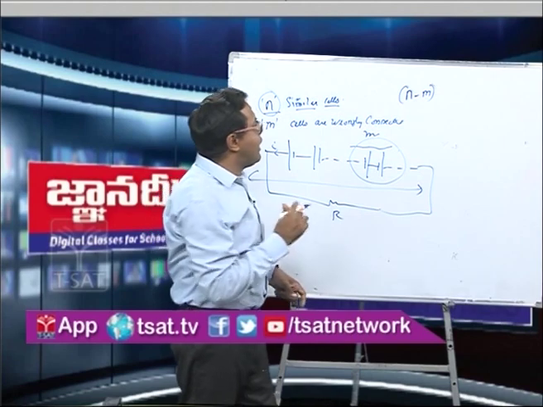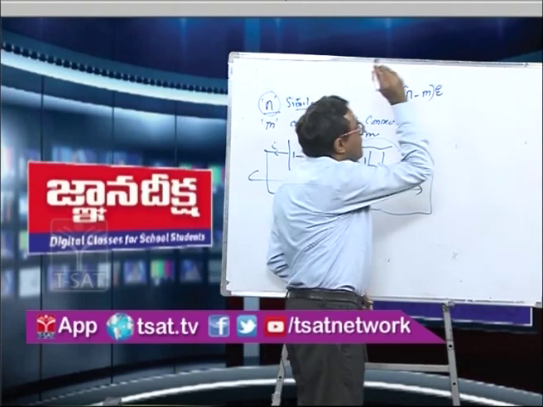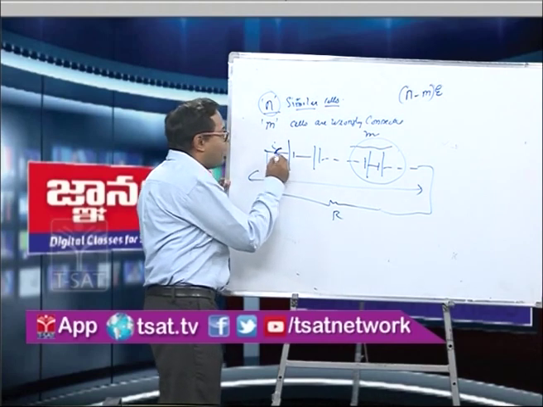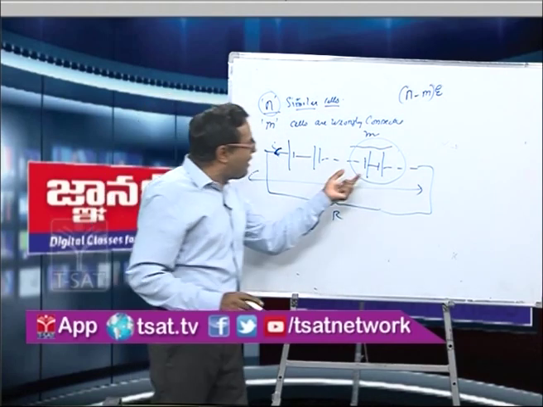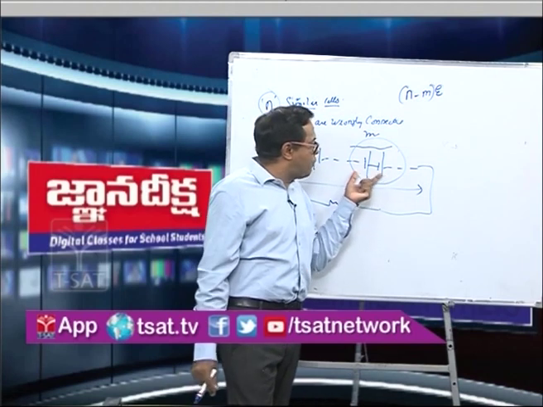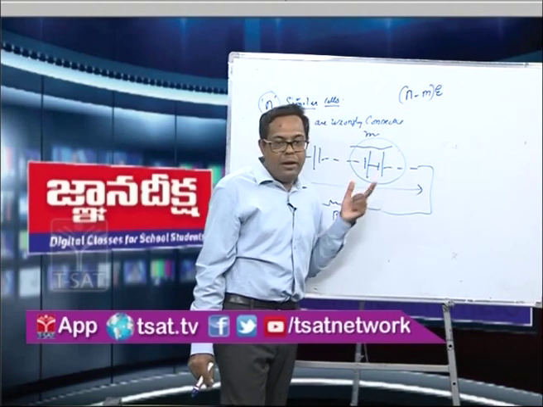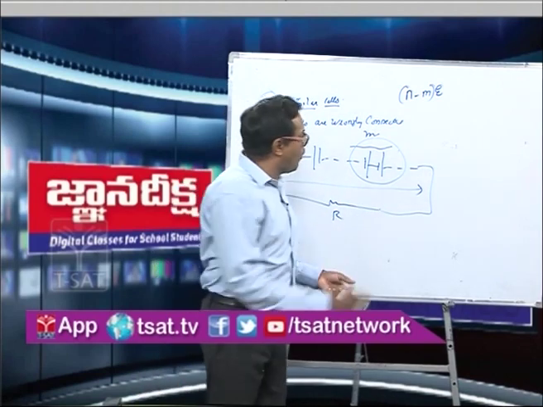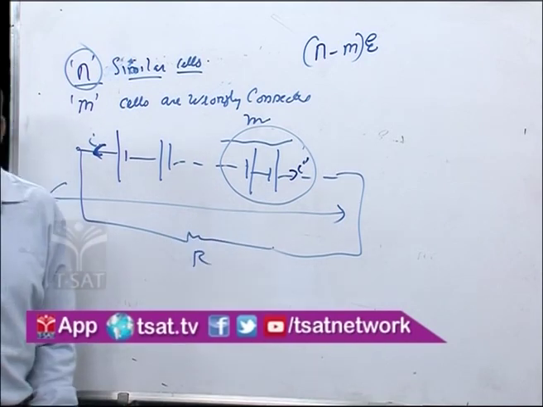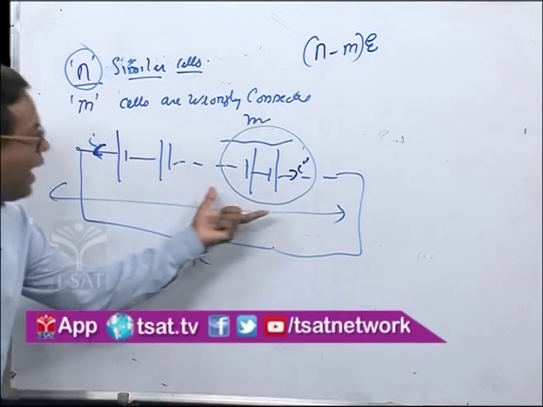So due to this, the EMF will be n minus m into E. Now this will send the current in the correct direction. But what about these cells which are connected in the wrong direction? Will they not produce a current? Yes, they will produce a current, but in the opposite direction. So now we have to subtract this EMF.